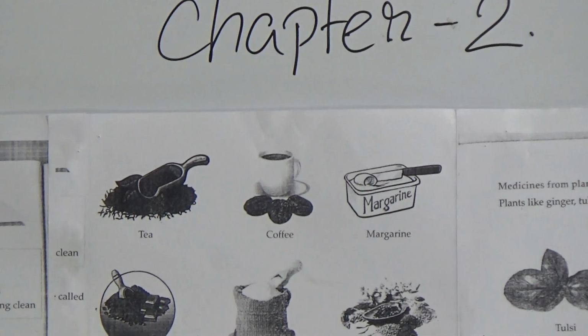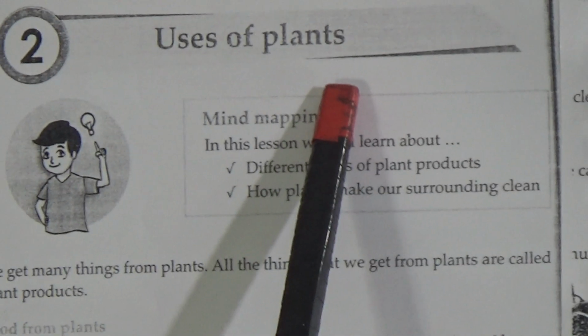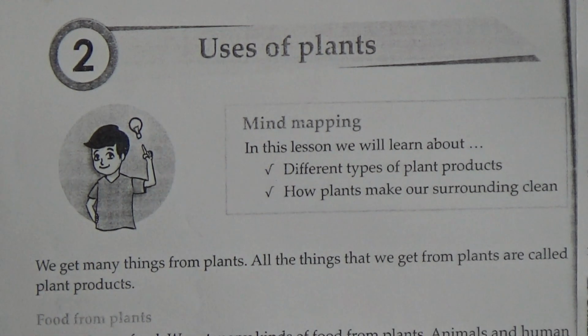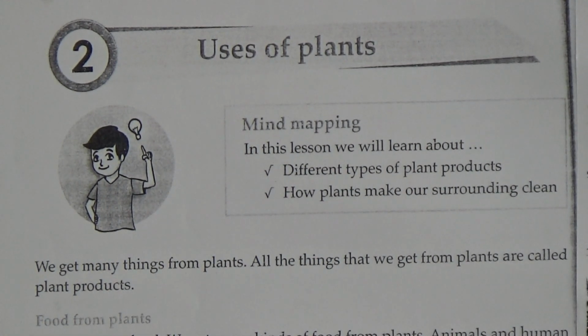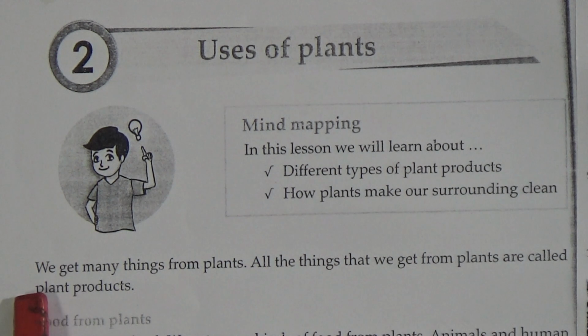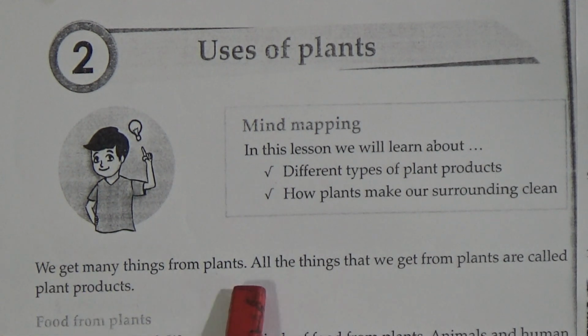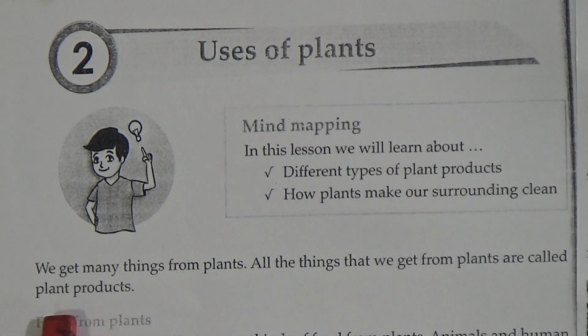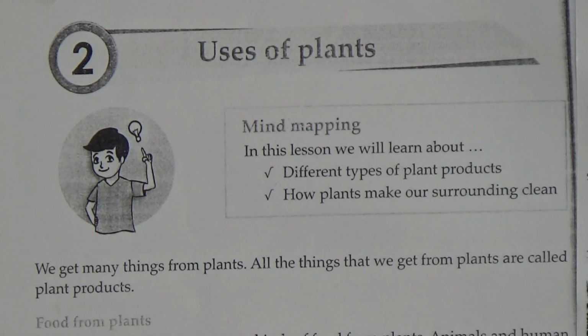Chapter 2. The name of our chapter is uses of the plants. From today we start our annual term class. We get many things from the plants. All the things that we get from the plants are called plant products. Food from plants. Plants give us food. We get many kinds of food from plants.